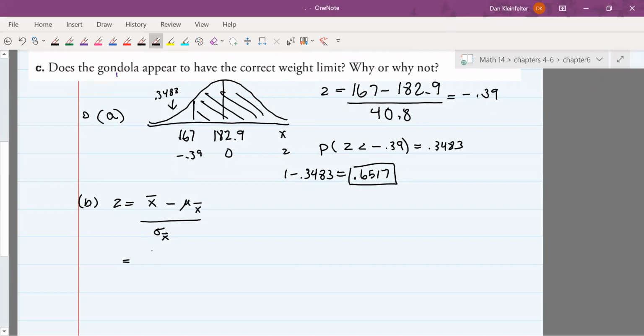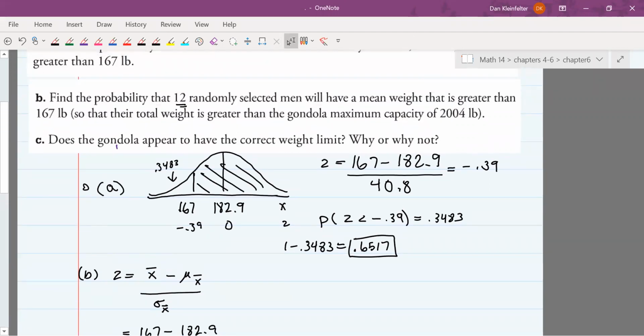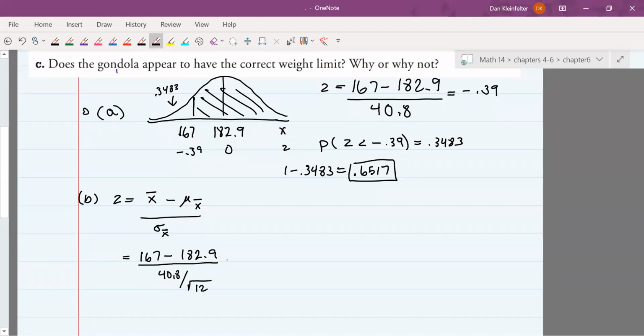So that will be 167 minus 182.9. And then down below, we won't just have 40.8. We need to divide by the square root of the sample size. It's 12 men, so we'll have the square root of 12 in the bottom. So we need to be careful how we type this in. Looks like negative 1.35.